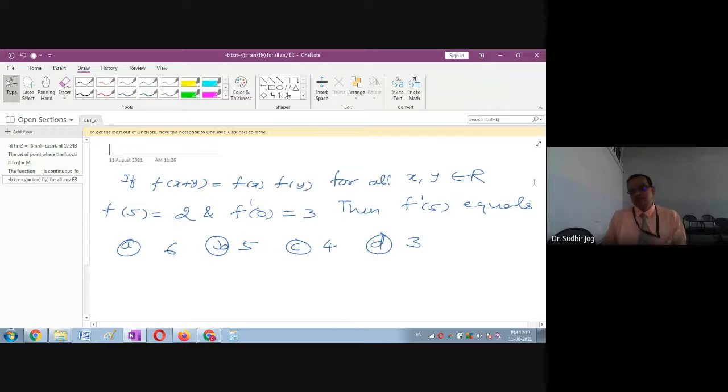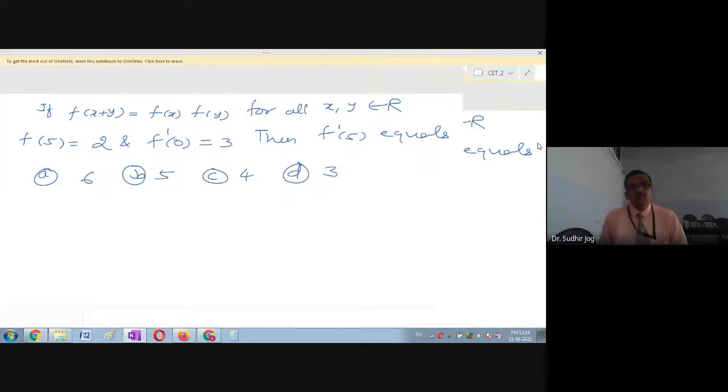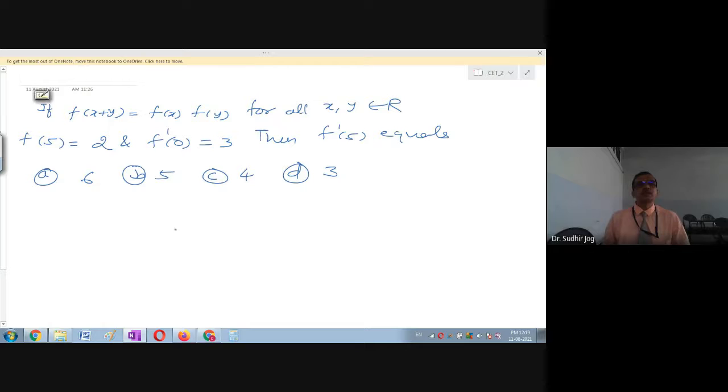Yes, this is a very nice example. We have a function having a certain property satisfied, and there are two variables defined in the function. f of x plus y is equal to f of x into f of y. Please note, it is for all the values of x and y, so irrespective of whatever you select, it will always be true. And you can see our interest is in f dash 5.